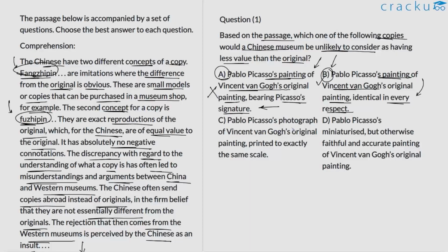C. Pablo Picasso's photograph of Vincent van Gogh's original painting. So we know photograph is definitely not an example of Fujipin, so we can reject option C. D. Pablo Picasso's miniaturized but otherwise faithful and accurate painting of Van Gogh's original painting. So again, we know that smaller in size or any other version or format is something that has to be categorized under Fangjipin. So option D is also not something that the Chinese museum will consider to be of equal value to that of the original. So option D is also something that we can reject.